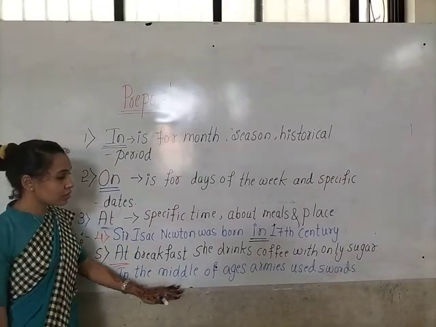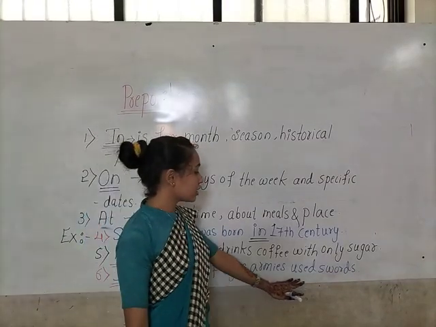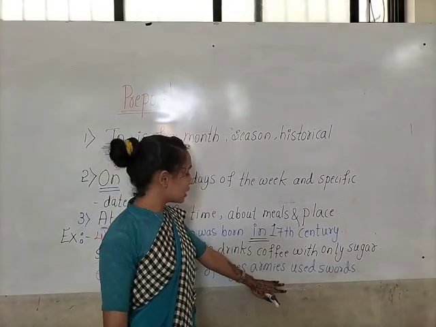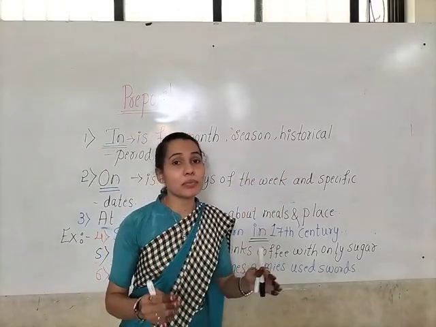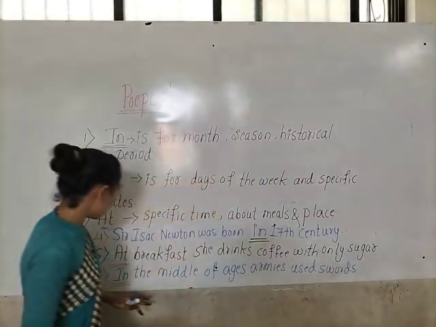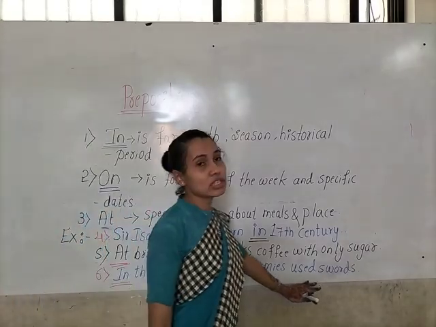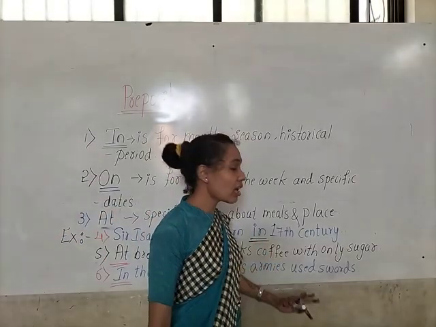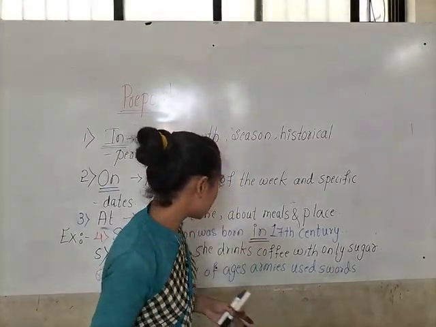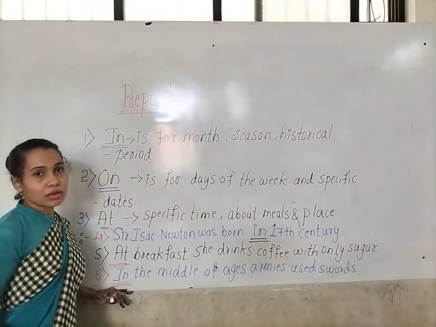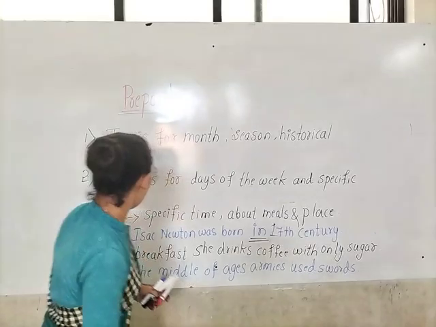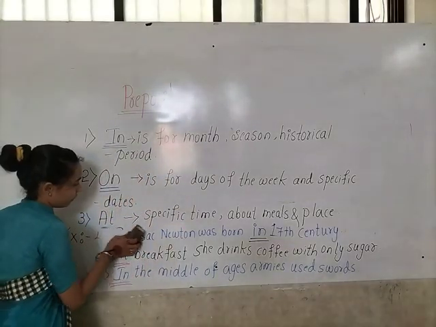Here in this sentence we are talking about armies using swords. So this sentence shows the historical period of time. So we have to use in. In the middle ages, armies used swords. So here this is the historical period of time. So we have to use in preposition. Okay children. Now let us see the seventh one.